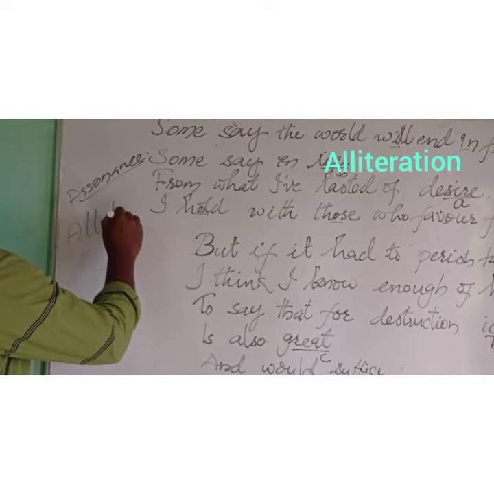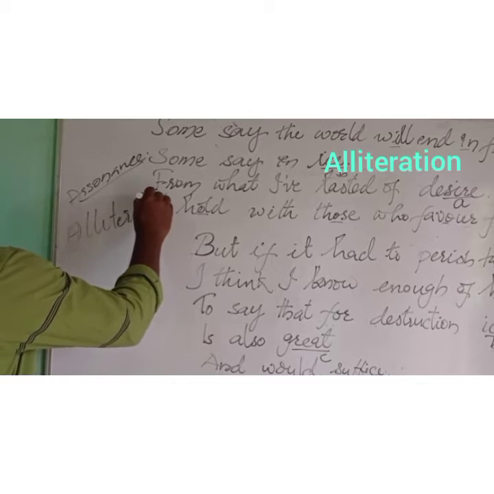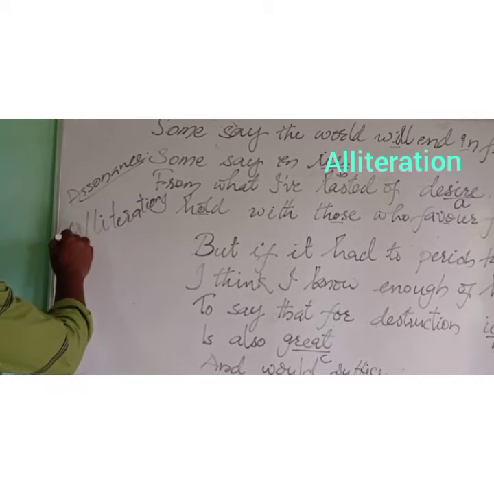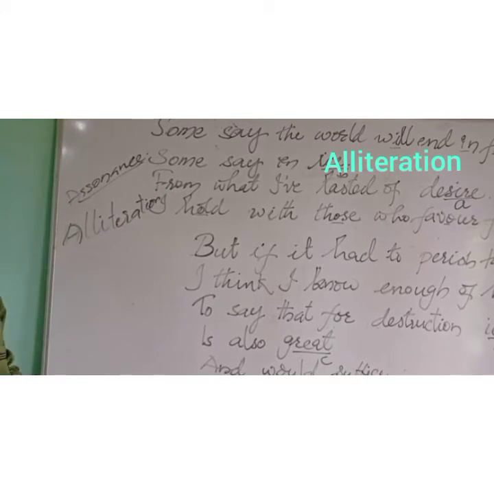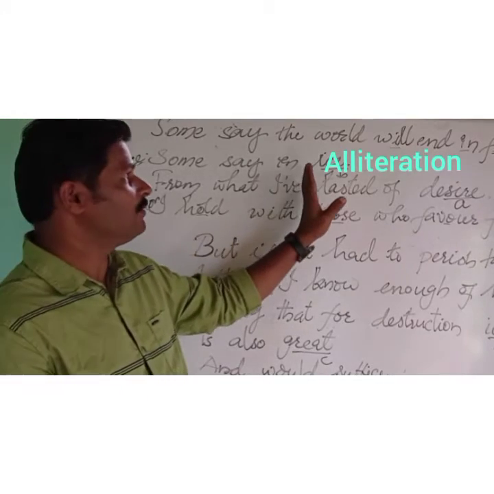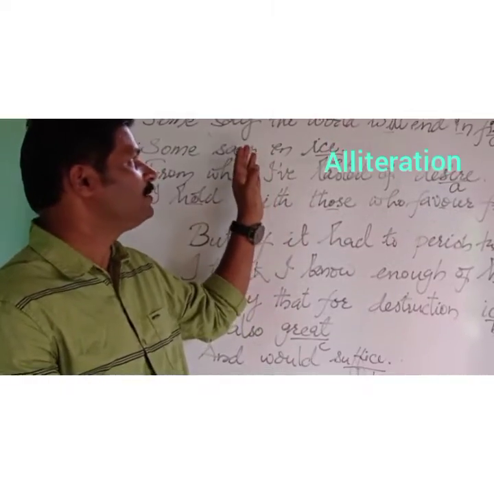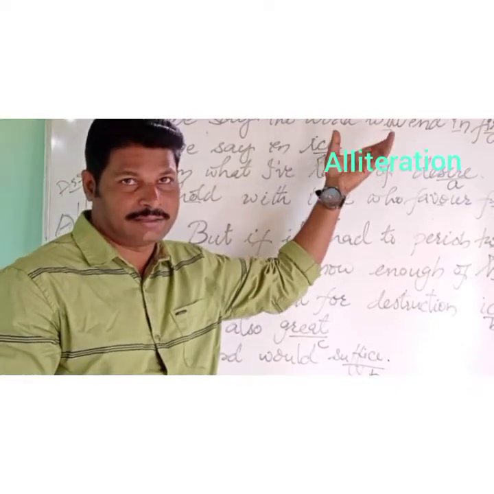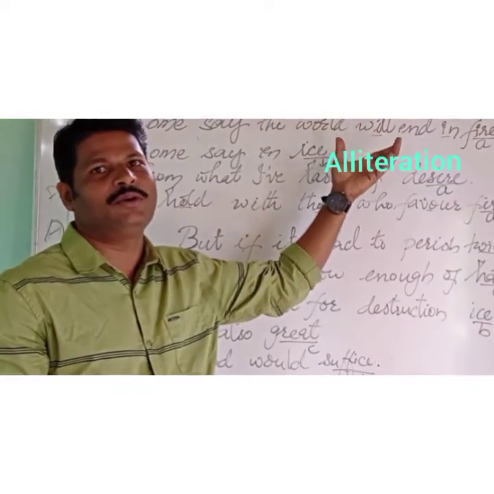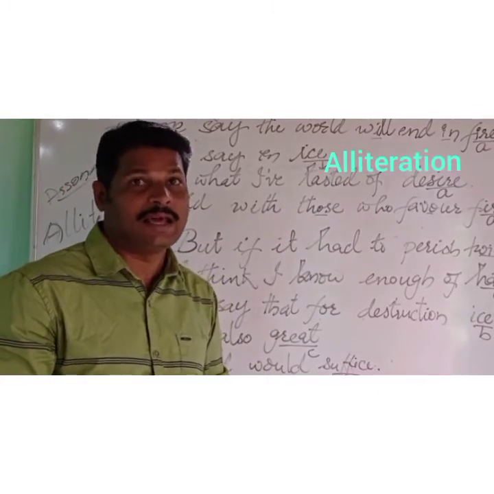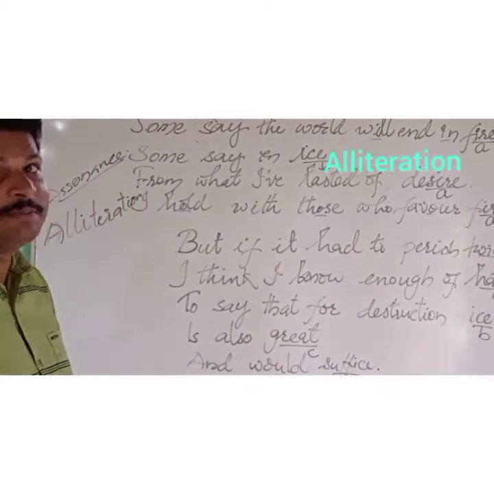A-L-L-I, alliteration. Okay, what do you understand by alliteration? The repetition of a consonant sound at the start of two or more words in a line. Okay, repetition of a consonant sound at the beginning of two or more words in a line. Remember that at the beginning.